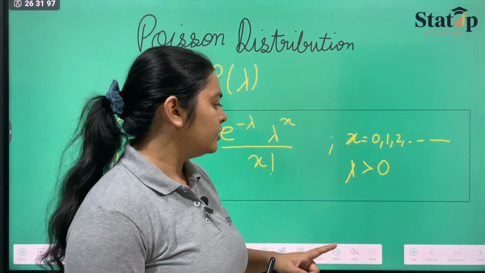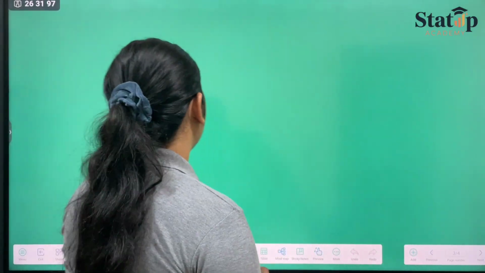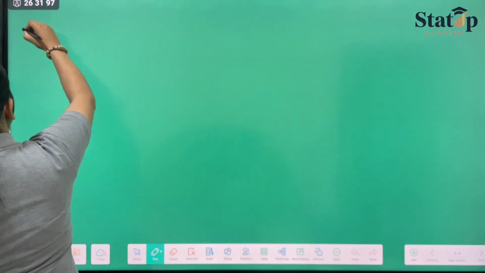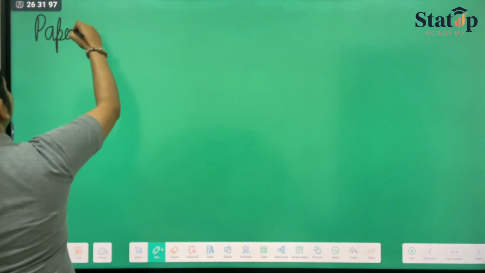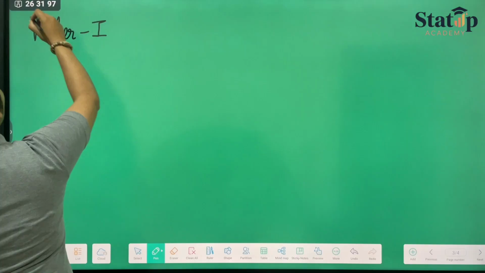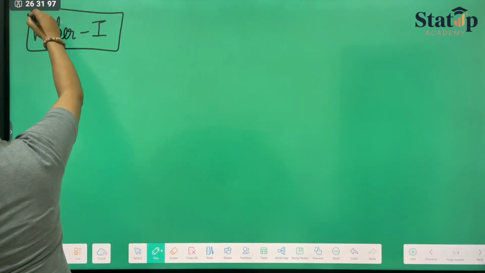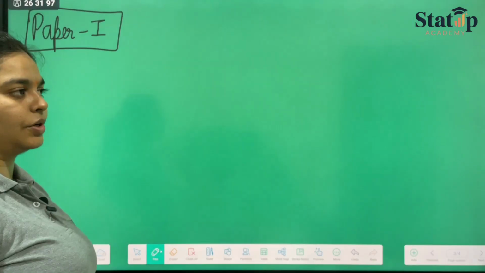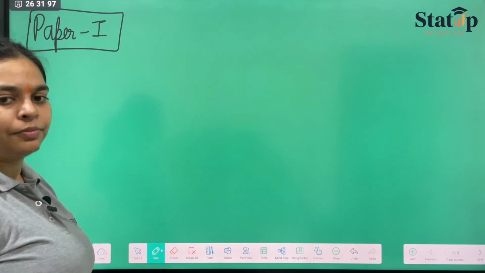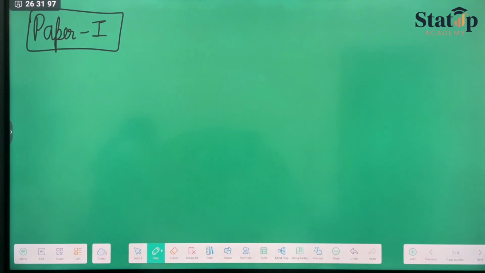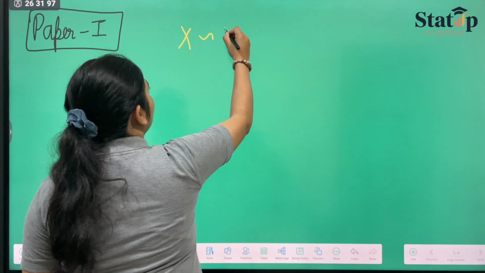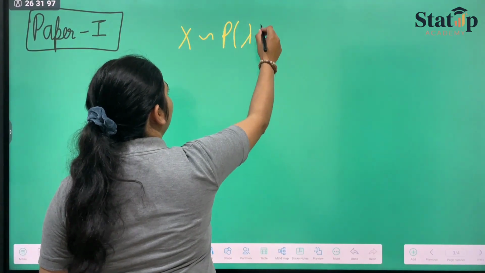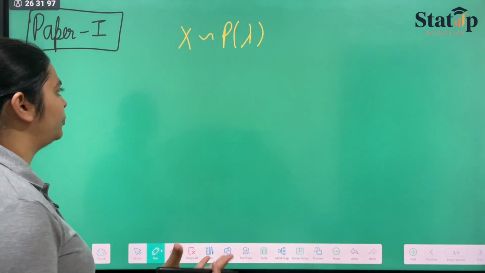So in paper one, generally distribution questions are asked. Paper one asks us about the distribution question. What are the distribution questions? If I say that x follows Poisson distribution with parameter lambda, this is our Poisson distribution.